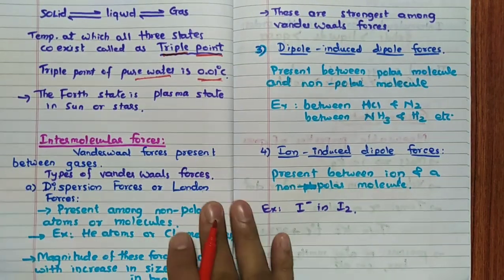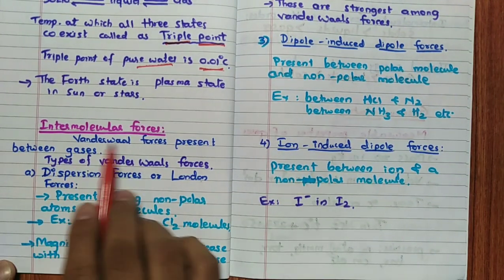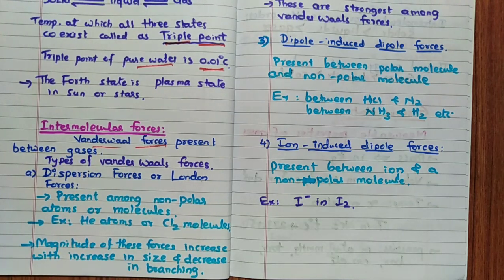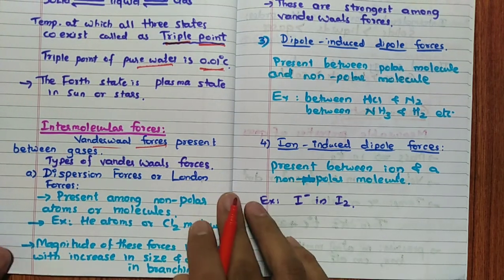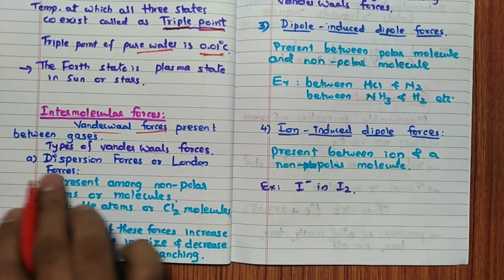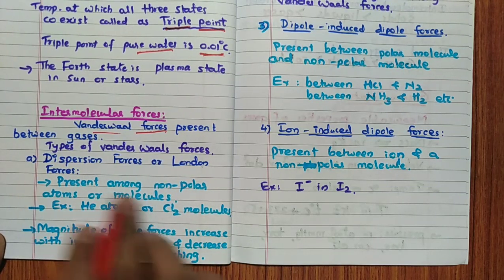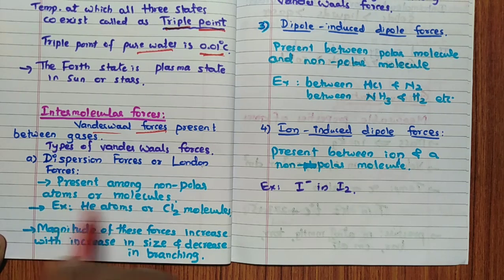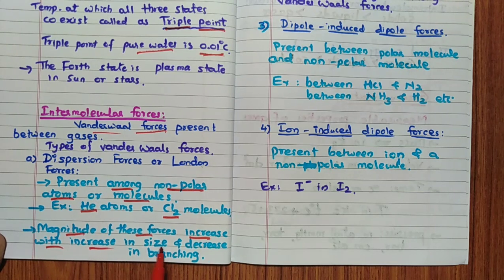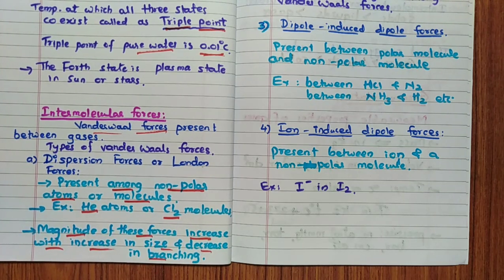Then the intermolecular forces of attraction present are generally van der Waals forces of attraction. In van der Waals forces, there are so many types. First one, London force or dispersion force. These are present among non-polar atoms or molecules, for example helium or Cl2 molecules. Remember, the magnitude of these forces increases with increase in size and decrease in branching.